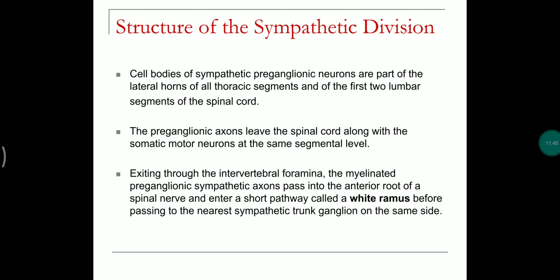Coming to the structure of the sympathetic division. In the sympathetic division, the cell bodies of preganglionic neurons are present in the thoracic and lumbar segments of the spinal cord, and preganglionic axons leave the spinal cord along with the somatic motor neurons of the same segmental level. Exiting through the intervertebral foramina, the myelinated sympathetic axons pass into the anterior root of the spinal nerve and enter a short pathway called the white ramus before passing into the nearer sympathetic trunk.